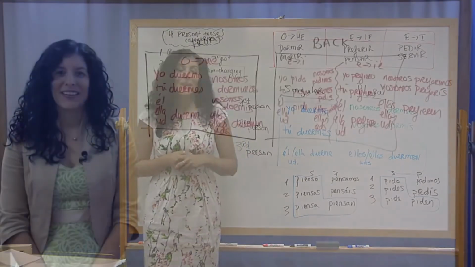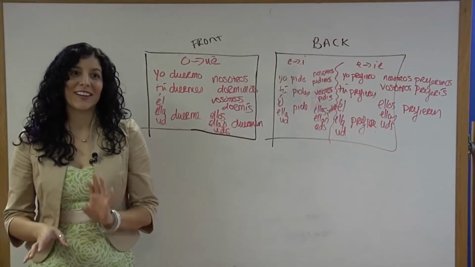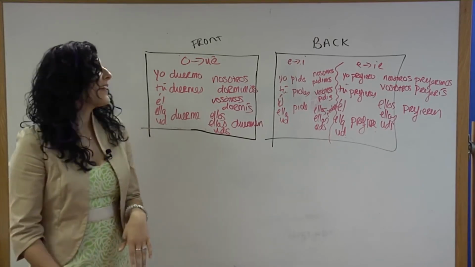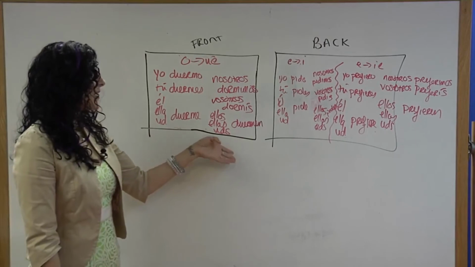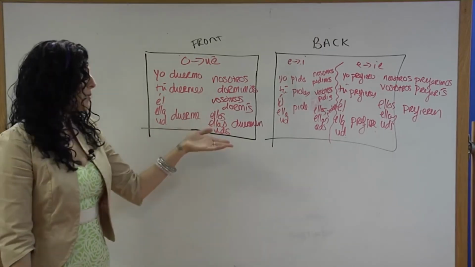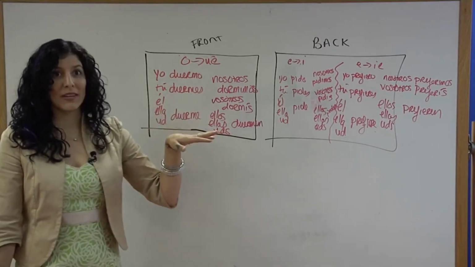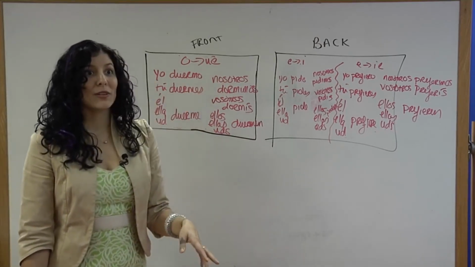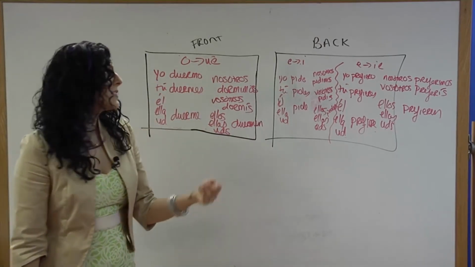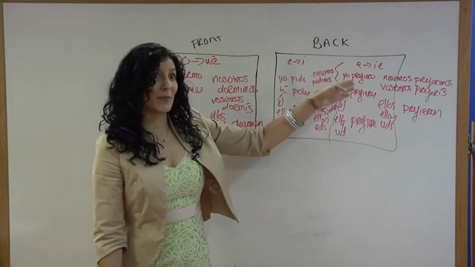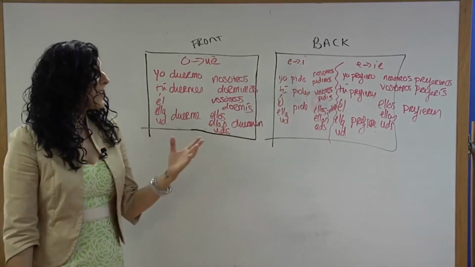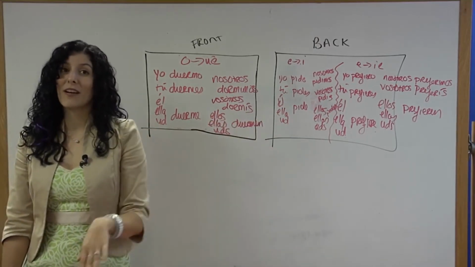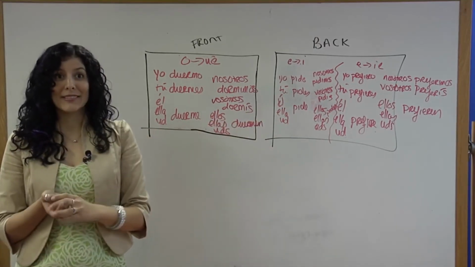All right, now that we have learned how to conjugate stem changing verbs, what I would like for you to do is just practice a little bit. First, on the first side of a note card, I would like you to conjugate one form, like O becomes UE, and pick one and conjugate it on the front. On the back, I would like for you to conjugate the other two forms, so the E becomes I and the E becomes IE. I would like for you to pick one of each kind just to conjugate it on a note card and then pop it on the corkboard whenever you get into class.